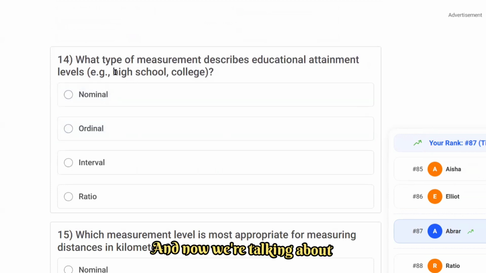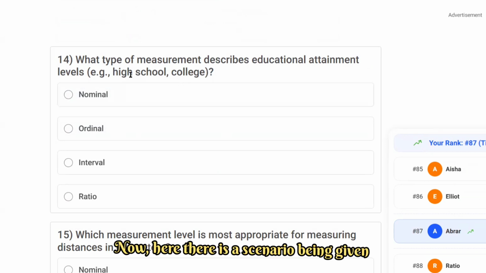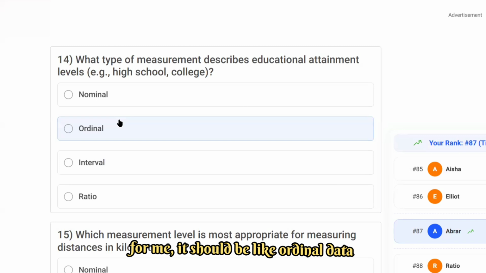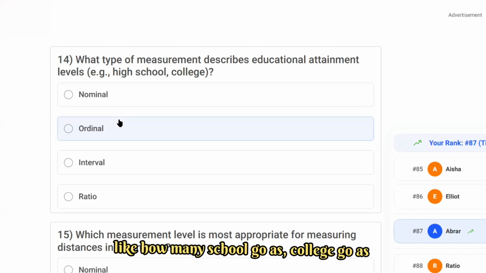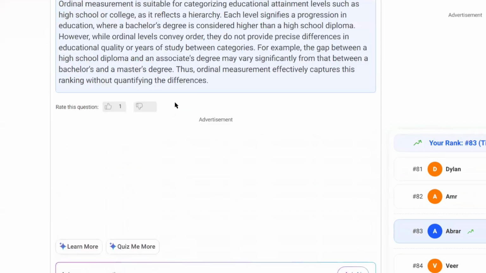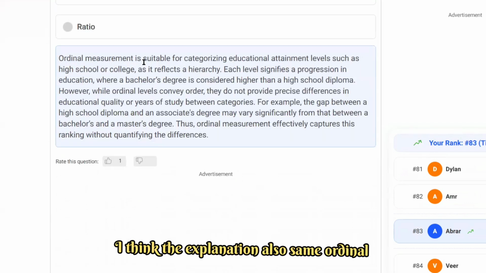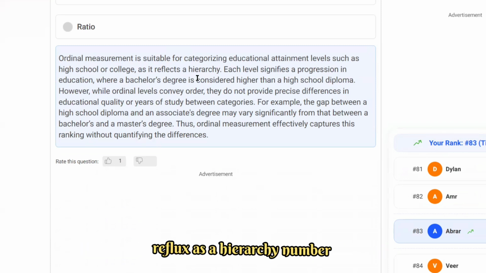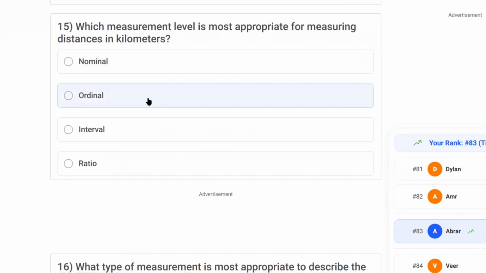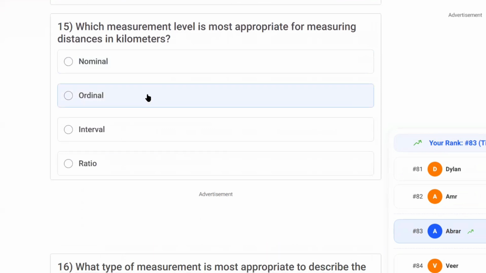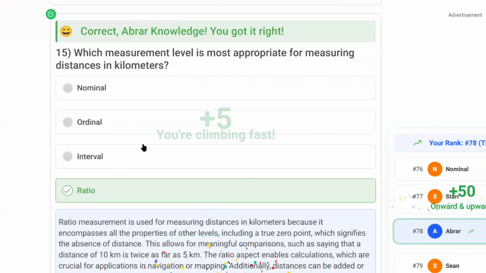Now we are talking about what type of measurement describes education attainment level, high school and college. Here a scenario is given. For me it should be ordinal data, something in order, like school goers, college goers. Yes, it's true. The ordinal measurement is suitable for categorizing education attainment levels, such as high school, as it reflects a hierarchy. Which measurement level is most appropriate for measuring distance in kilometers? Distance in kilometers is ratio data.